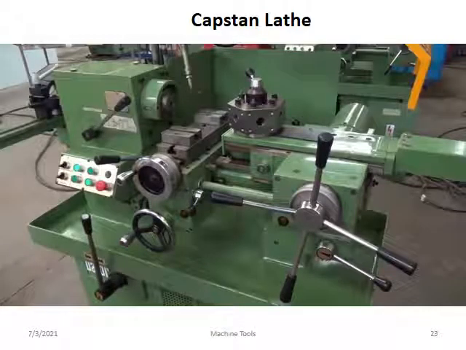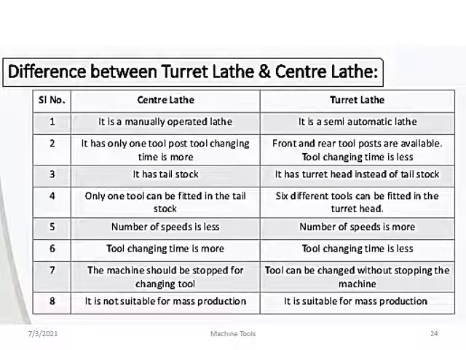So this is another type of capstan lathe. So, the difference between turret and center lathe. It is a manually operated lathe. Center lathe, or the other name, it is called an engine lathe. It is manually operated. Turret lathe is semi-automatic, not completely automatic. Completely automatic lathe means CNC. The turret lathe is semi-automatic, while the engine lathe is completely manual.